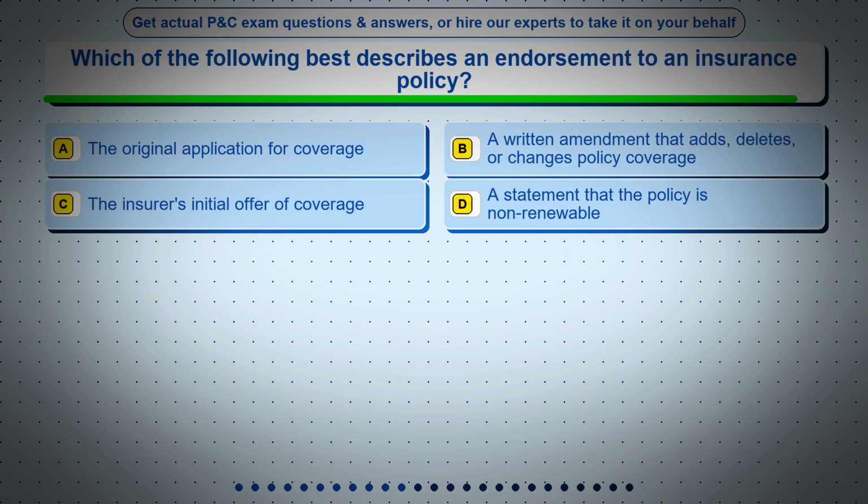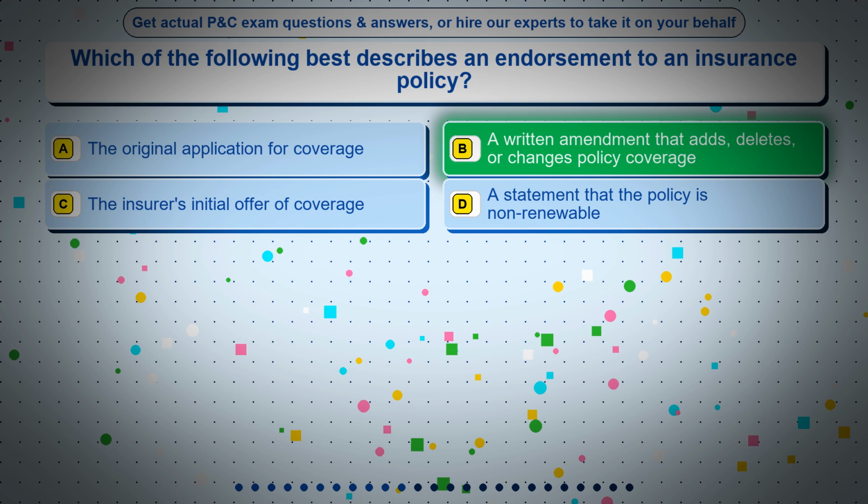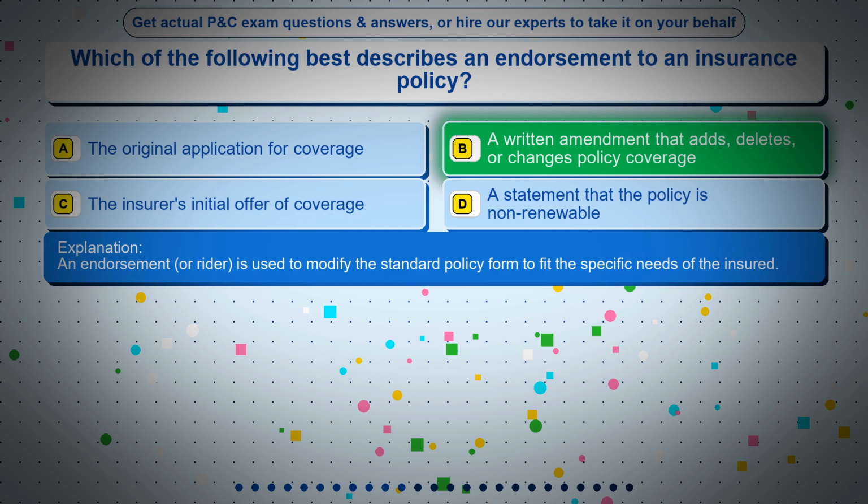Question 11. Which of the following best describes an endorsement to an insurance policy? Option A, the original application for coverage. Option B, a written amendment that adds, deletes, or changes policy coverage. Option C, the insurer's initial offer of coverage. Option D, a statement that the policy is non-renewable. The correct answer is option B, a written amendment that adds, deletes, or changes policy coverage. An endorsement, or rider, is used to modify the standard policy form to fit the specific needs of the insured.